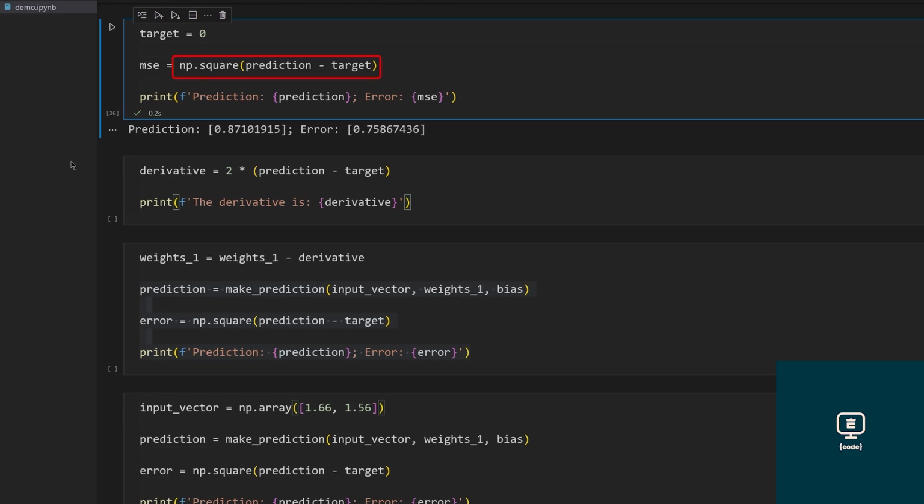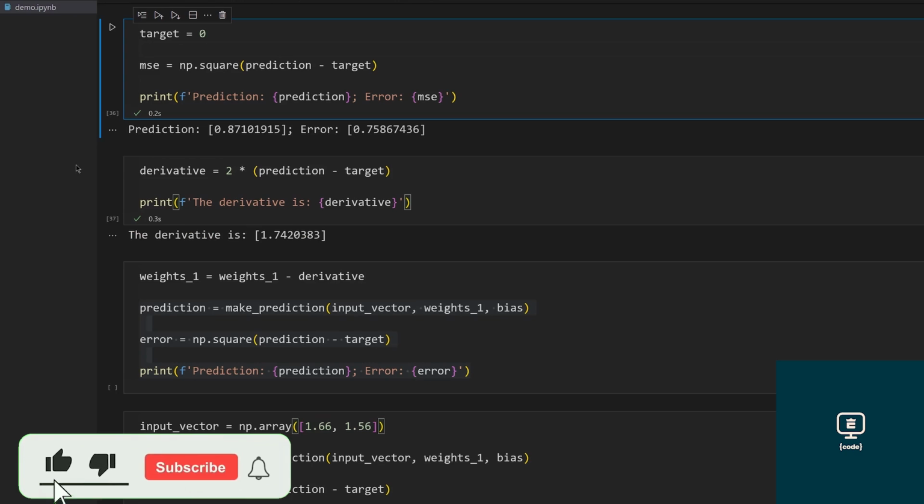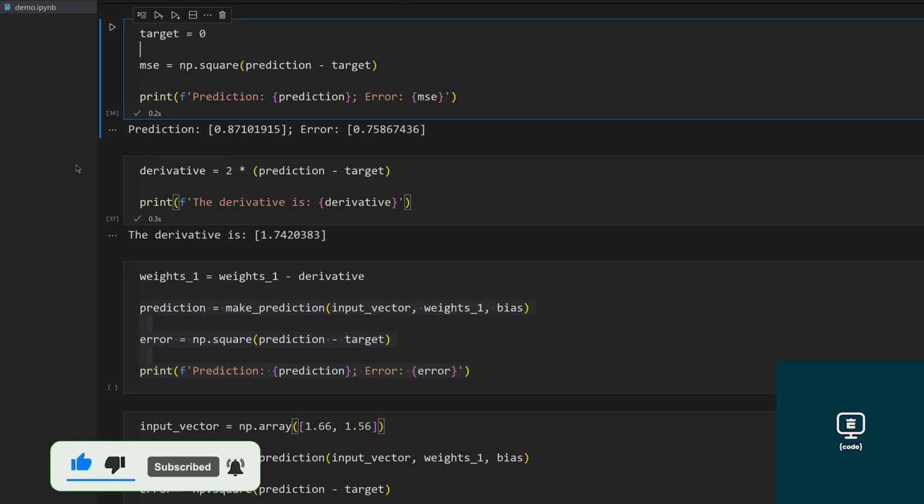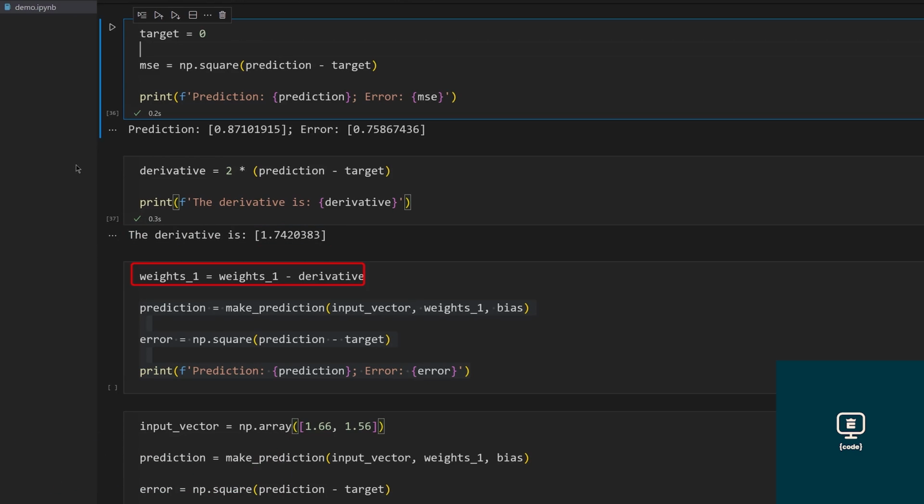The error is computed by np.square and passing it the prediction minus the target. Therefore, consider the prediction minus the target to be a single variable. Thus, the derivative of the cost function is 2 times the difference of the prediction and target. The Python code for this is simple, and you'll see that the result is 1.74. Thus, you should decrease the weights to reduce the error. Subtract the derivatives from the weights. You can do this easily using broadcasting with NumPy, and then call makePrediction with the new weights.